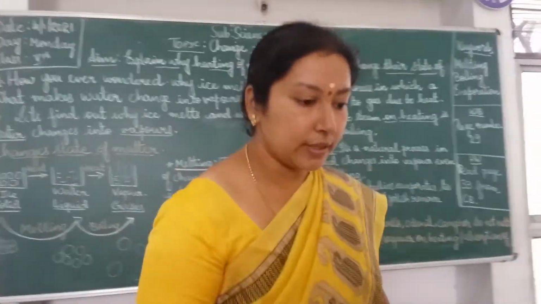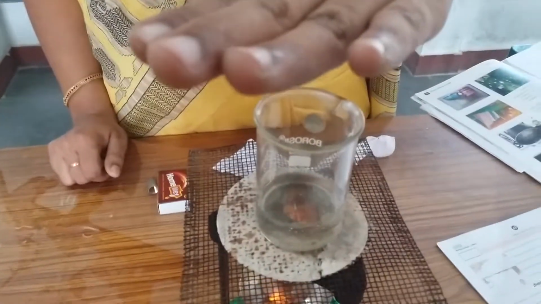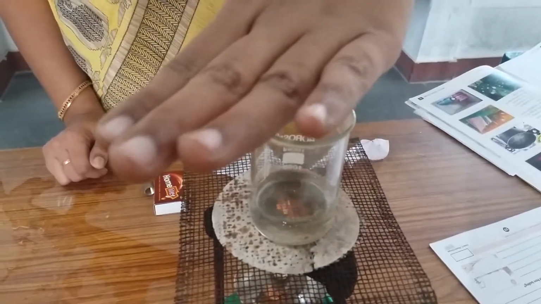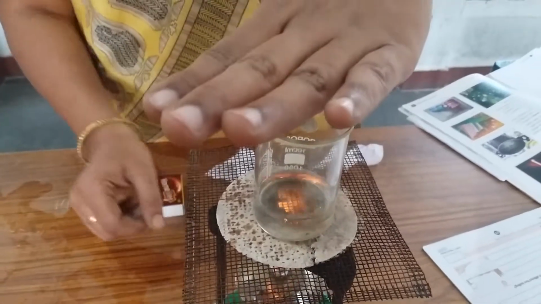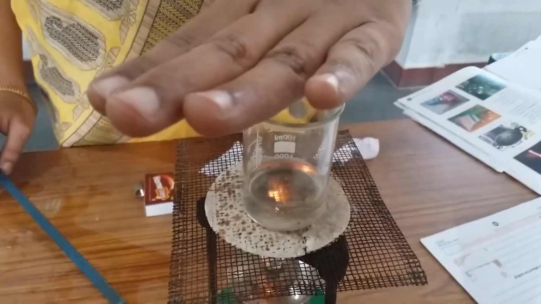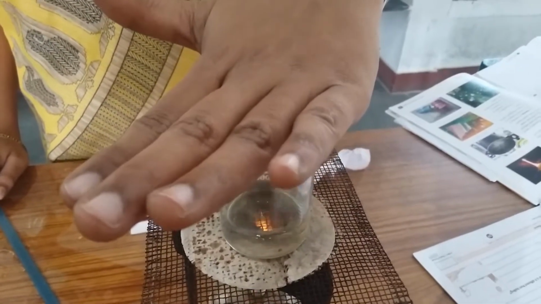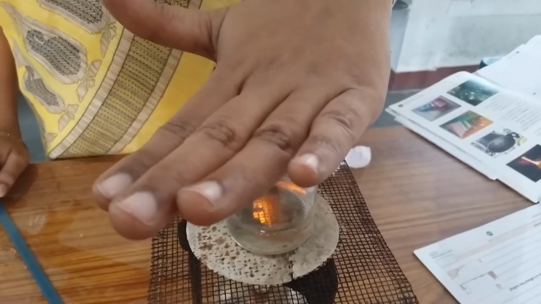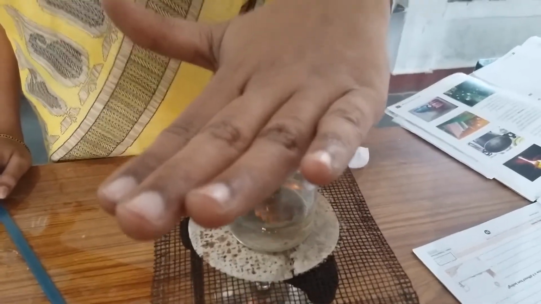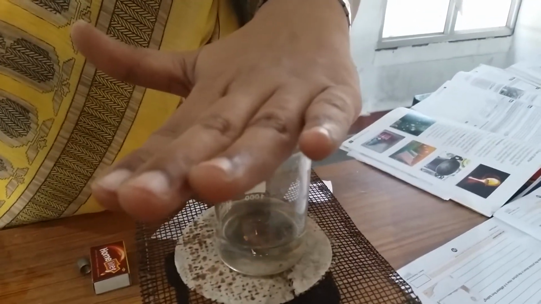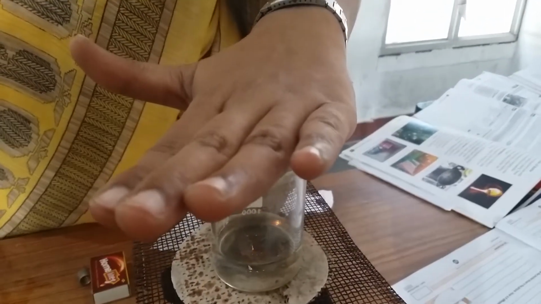Now I can show you that the water has melted. When I place my hand over this, I can show you the water in this state. Gradually the water will show some water droplets. I can keep my palm over this so that the water droplets get collected on my palm, so that I can show you water vapors.